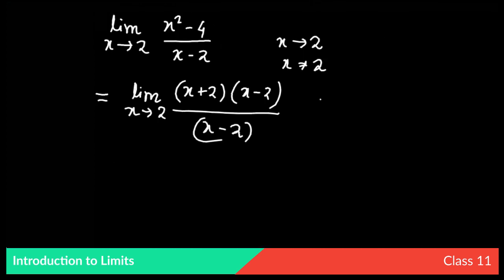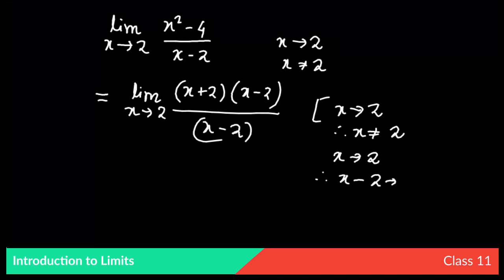Now since x is tending towards 2, therefore x is not equal to 2. You can do this in another way. Since x is tending towards 2, to bring 2 on the left hand side, x minus 2 is tending towards 0 but it is not equal to 0.